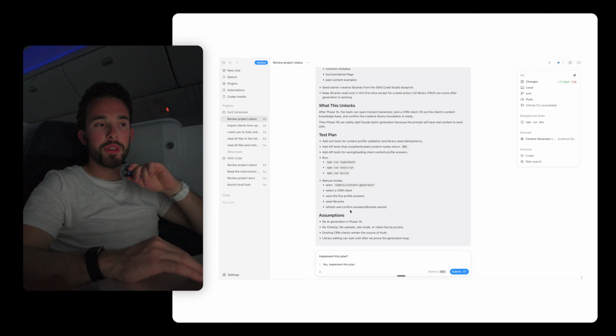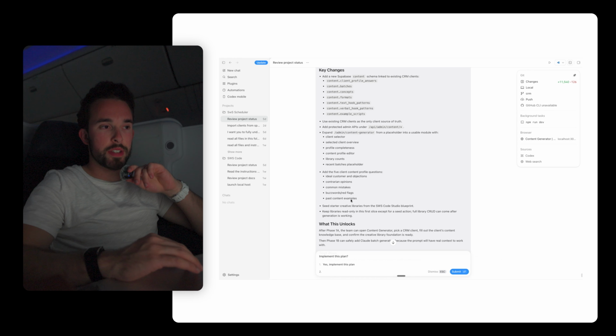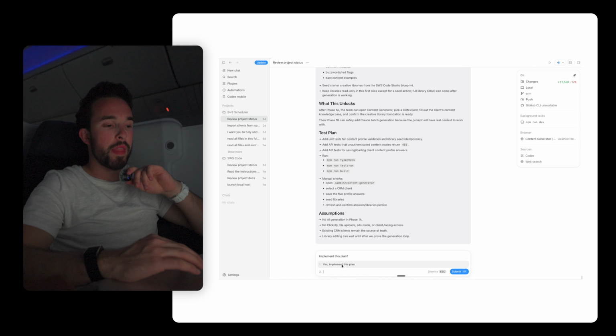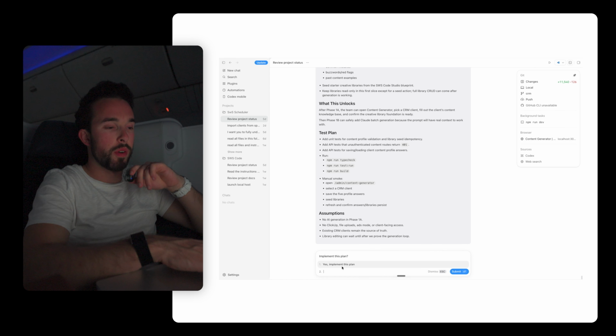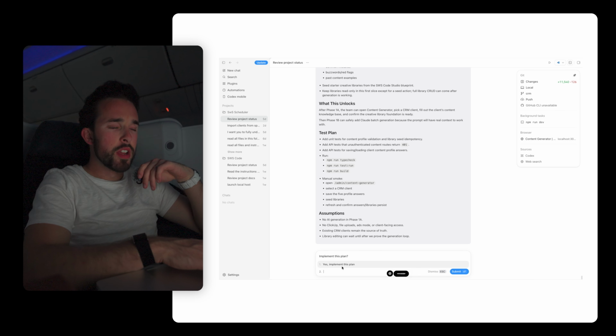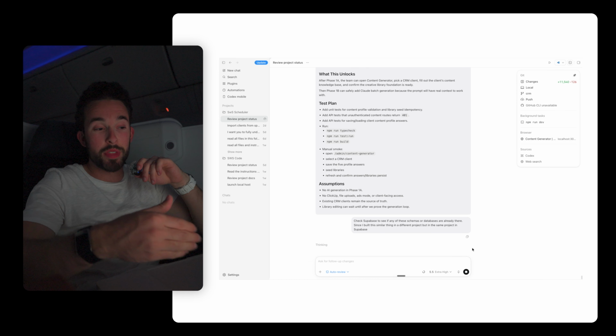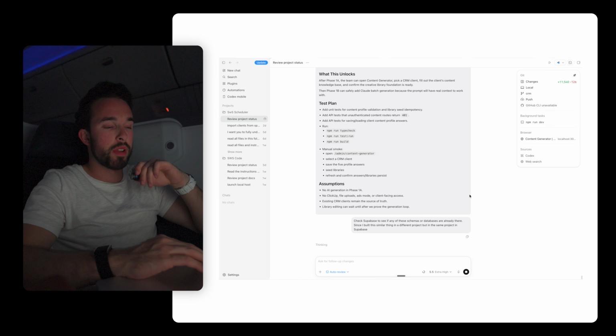I'm going to tell it to look inside of Supabase to see if there's anything like this already, since I built something similar. And that's what's cool. You can literally ask it to do things. So I'm going to say, check Supabase to see if any of these schemas or databases are already there, since I built this similar thing in a different project, but in the same project in Supabase. And I'm not going to make it planning, because for it to do things, it has to be out of plan mode.